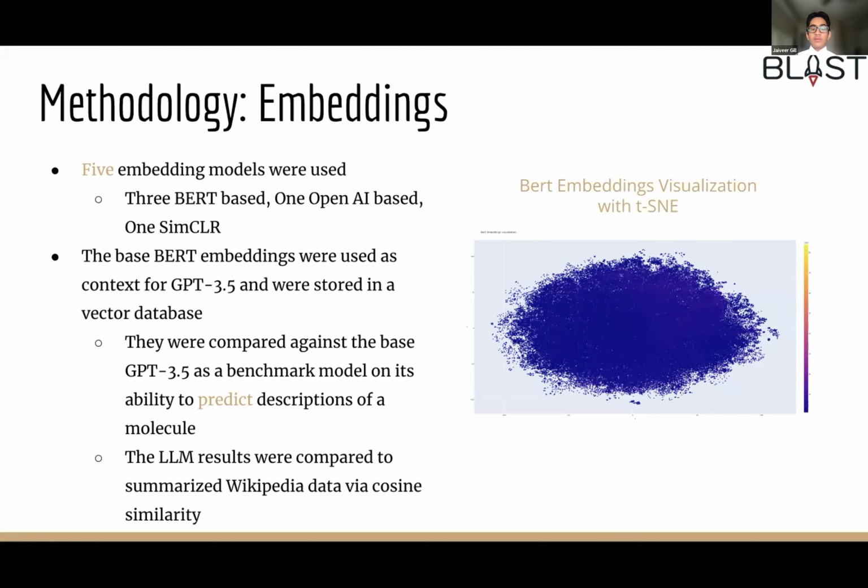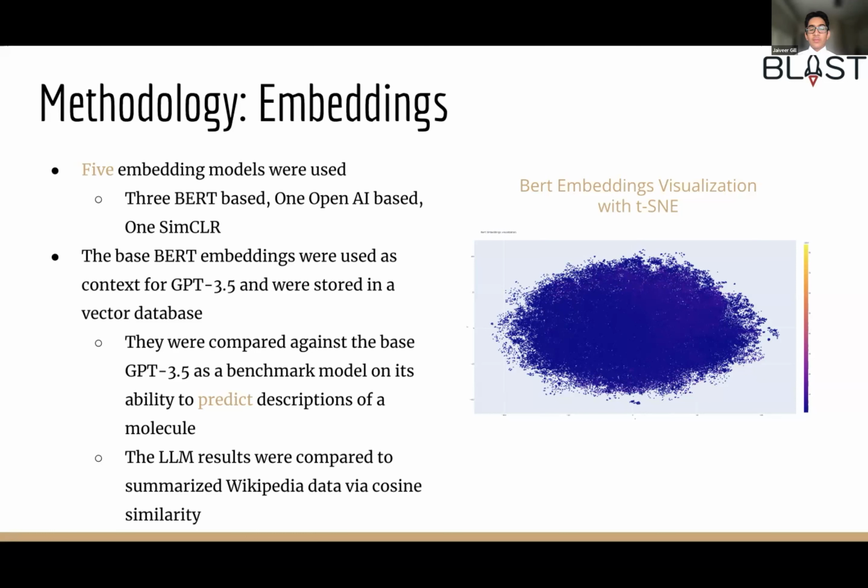We put them into a 2-dimensional representation using t-SNE and visualized them, as you can see in the figure on the right. These embeddings were stored in a vector database and given as context to GPT 3.5 Turbo. To generate benchmark data, we scraped Wikipedia for the descriptions of the molecules and used a rephrasing model to prevent GPT from relying on its vast knowledge of Wikipedia.